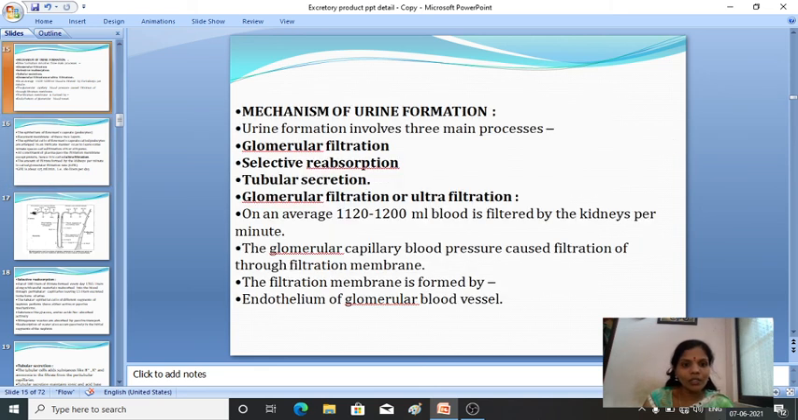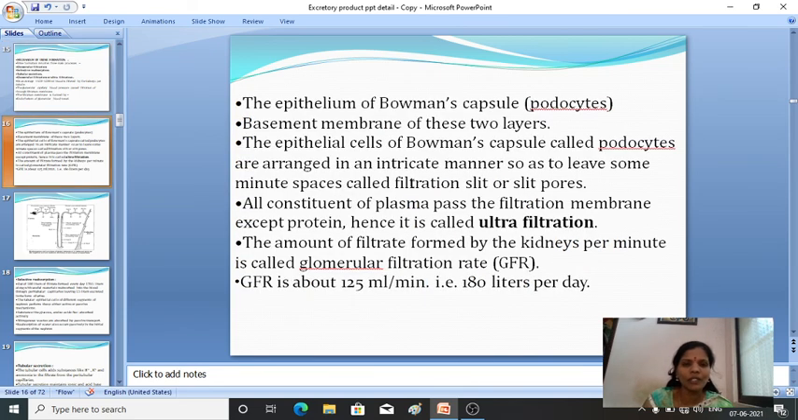So that's about the first step. In the mechanism of urine formation, so far we have discussed the first step, that is glomerular filtration. In filtration, what happens after complete filtration? Ultrafiltration will take place, and then the glomerular filtration rate. Three terms you have to know.